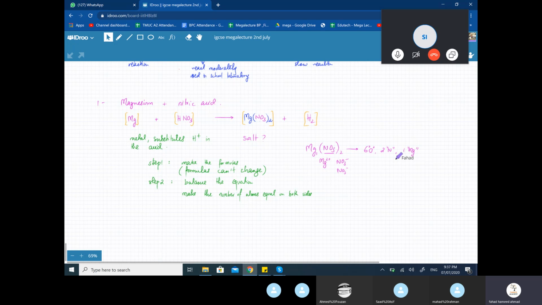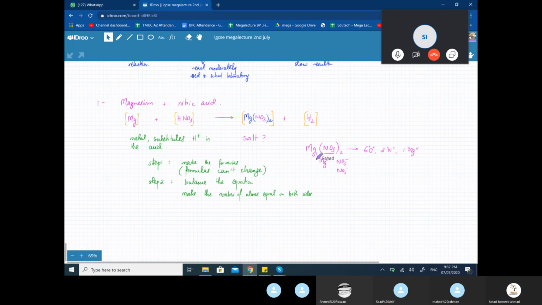When you see a formula, you must know how many atoms of different elements are present. So oxygen has a 3 attached to it. If you put a bracket around it and there's a 2, that means there are 2 nitrate ions, which means everything is doubled. So oxygen would be 6, nitrogen would be 2, and magnesium would be 1.